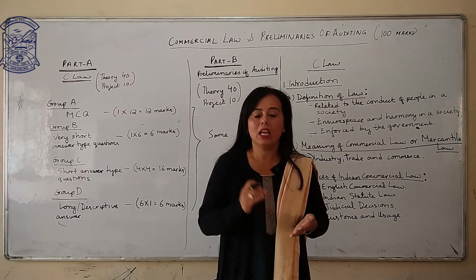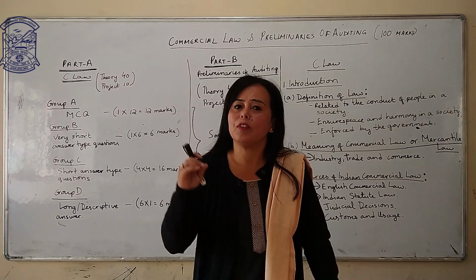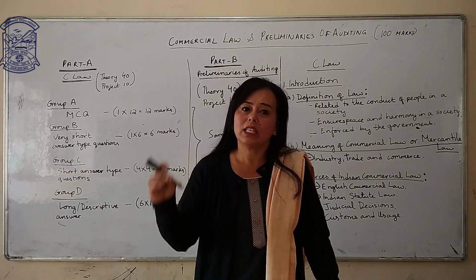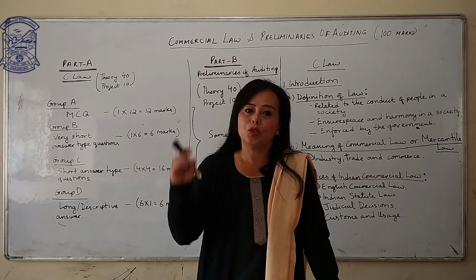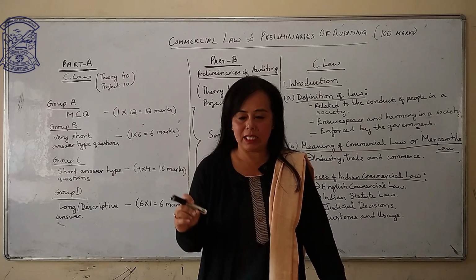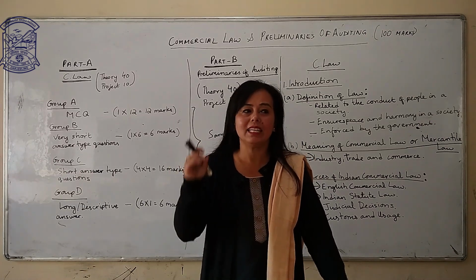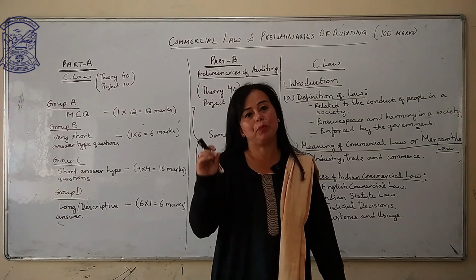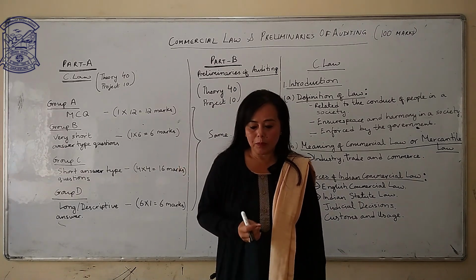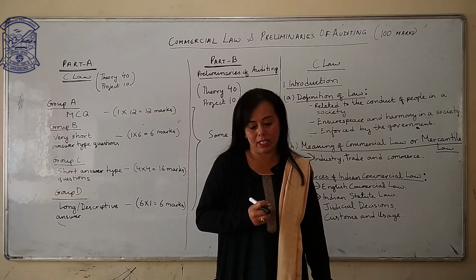In other words, it is a systematic examination of all the books of accounts to verify whether they are true and fair view of the business, whether they show exactly the correct financial position of the business. Now, that is the definition of auditing.